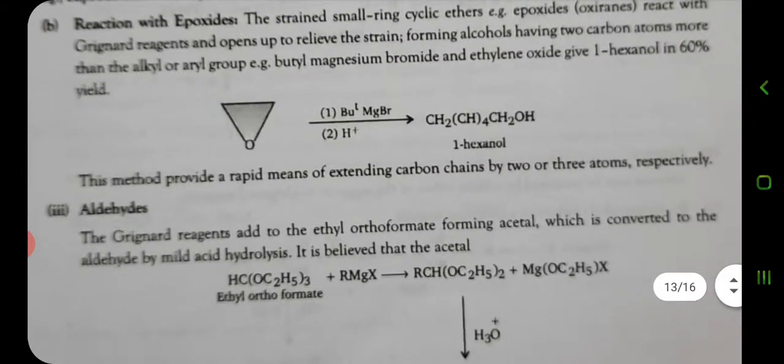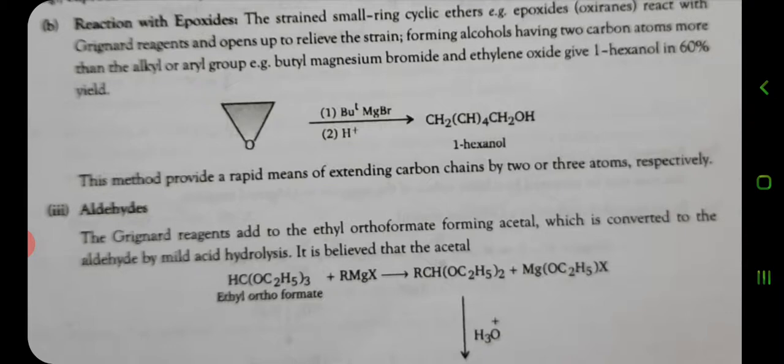When the Grignard reagent is used in reactions with epoxides, we can see that the strained small ring cyclic ethers, for example epoxide or oxirane, react with Grignard reagent and open up to relieve the strain. When Grignard reagent reacts with epoxide rings, it forms alcohols having two carbon atoms more than the alkyl or the aryl group.